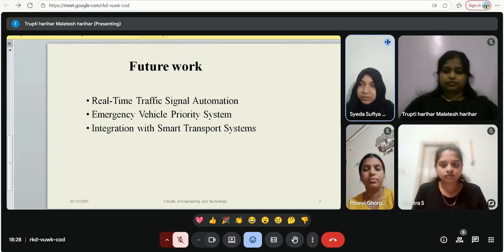Next, we have emergency vehicle priority system. Emergency vehicles like ambulances, fire trucks, police vehicles will be detected. Then integration with smart transport systems, like connecting with public transports, parking systems, and smart city networks. It will enable the unified city-wide mobility management.